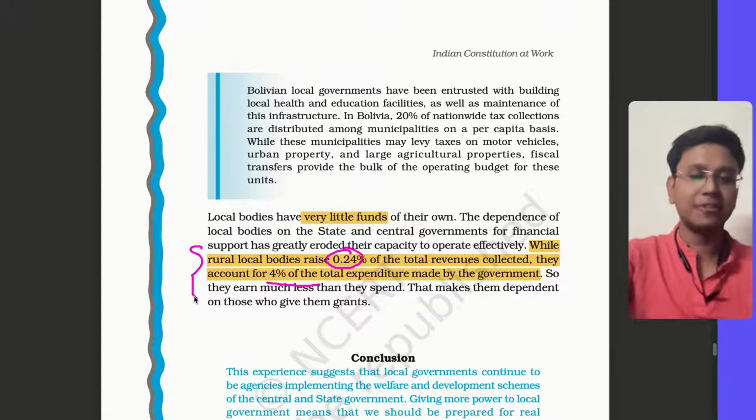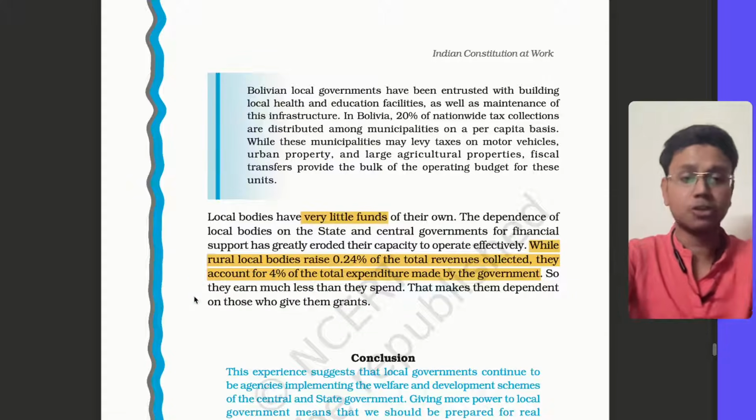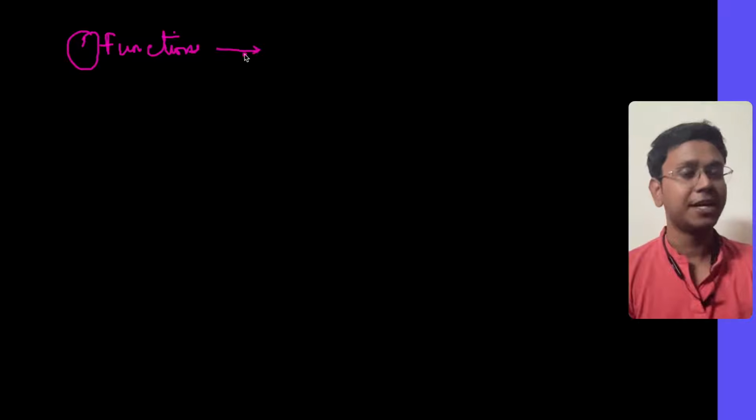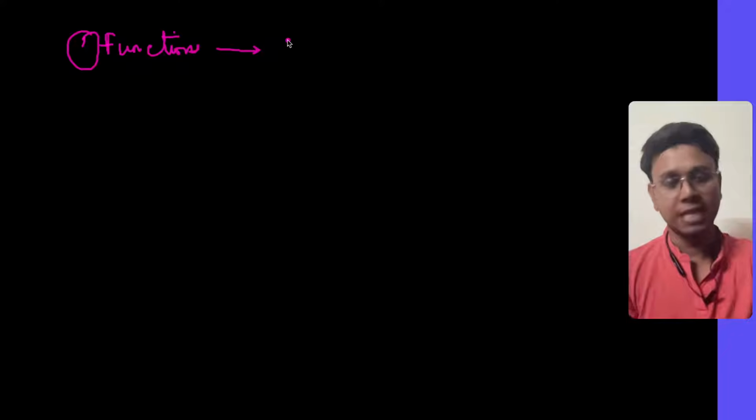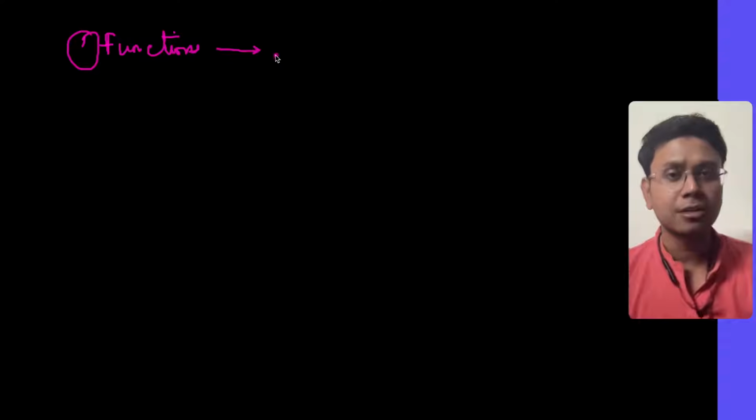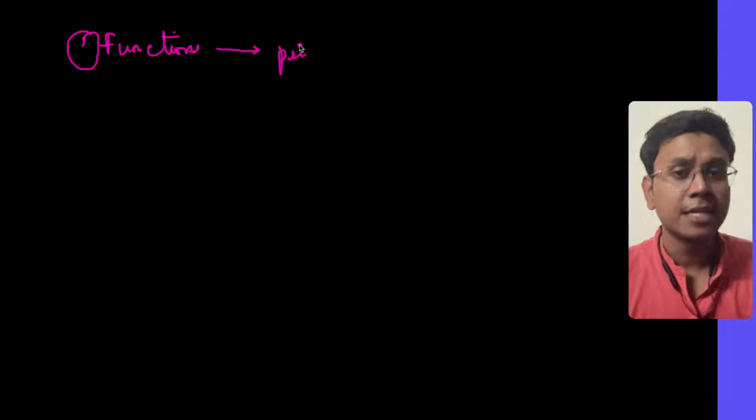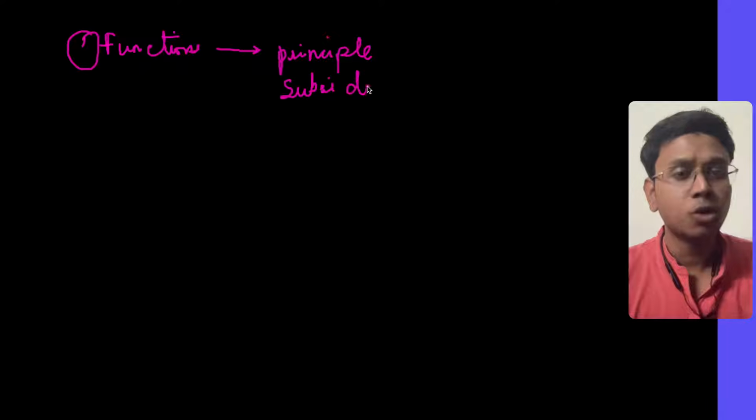Now solutions are not given here, but I will cover solutions also. How these issues of local governance can be resolved. First is functions. They should be given more functions, more power. The Sarkaria Commission also recommended that more devolution of power should be there. The Schedule 11 and Schedule 12 subjects, and it talks about the principle of subsidiarity. The principle of subsidiarity says that whatever can be done at the local level should not be done at the state level.